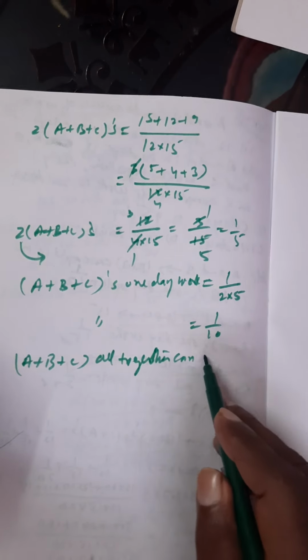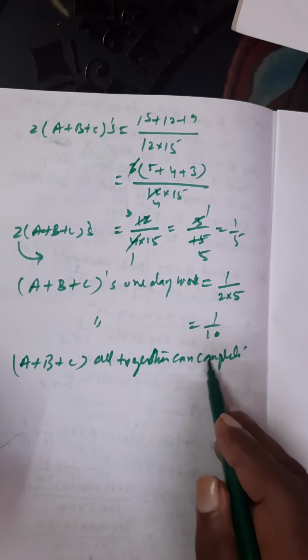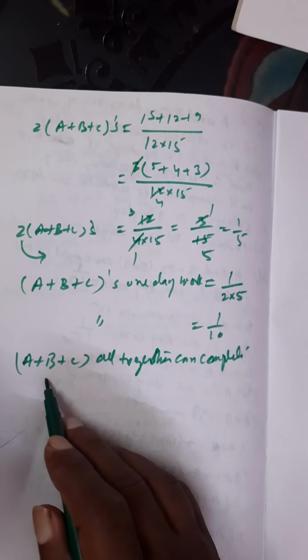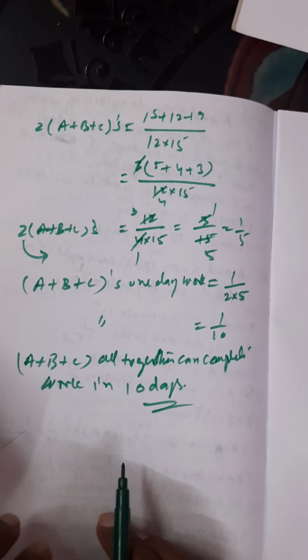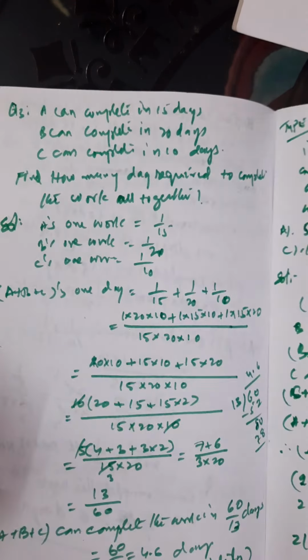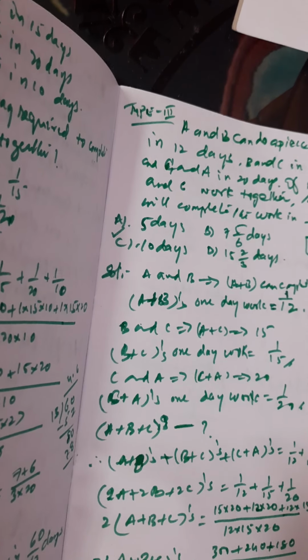A plus B plus C all together can complete the work in 10 days. So this is your answer. Is it there somewhere in the options? Yes, C. So C is the correct option. Therefore, C is the correct option. Like this we can find the solutions.